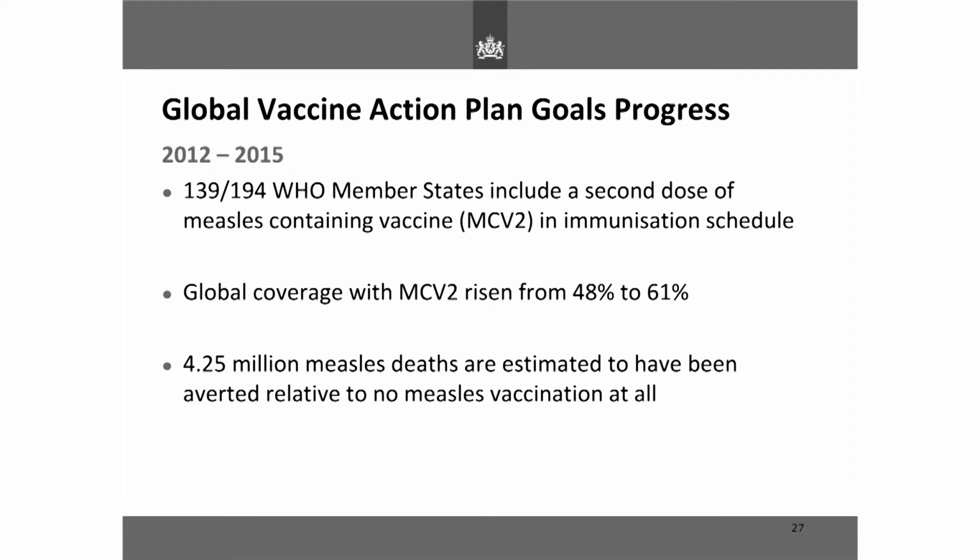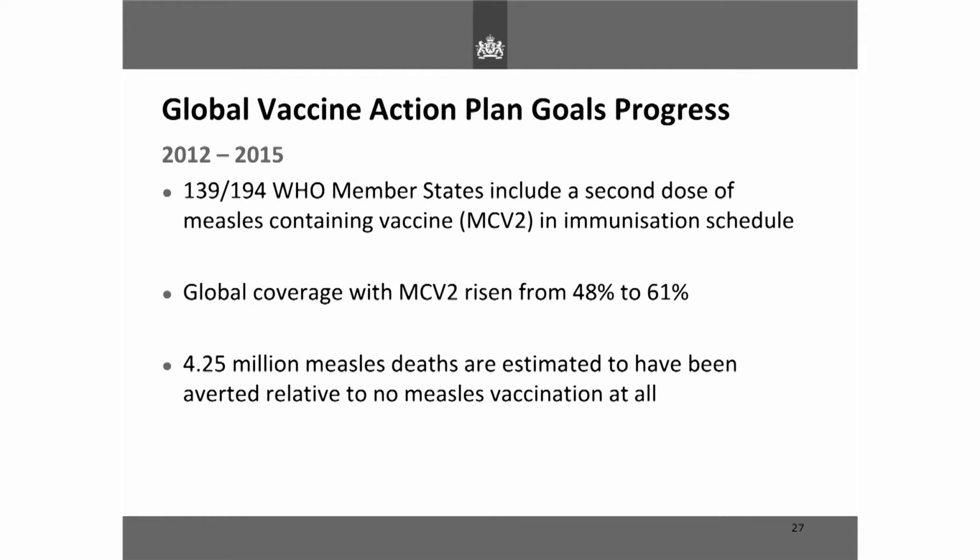Some progress to date: they did a midterm review of these strategies recently, and it was presented at the Strategic Advisory Group for Immunizations. They found that 139 of 194 countries or member states have included a second dose of measles-containing vaccine in their schedule. The remaining countries are very reliant on supplementary immunisation activities, which is very costly.